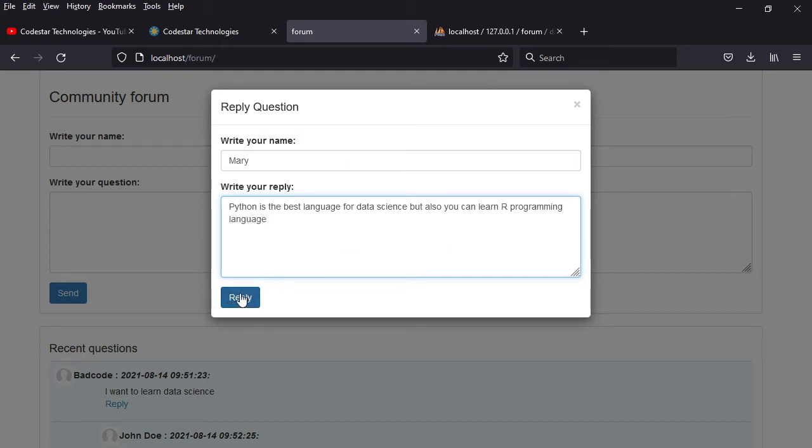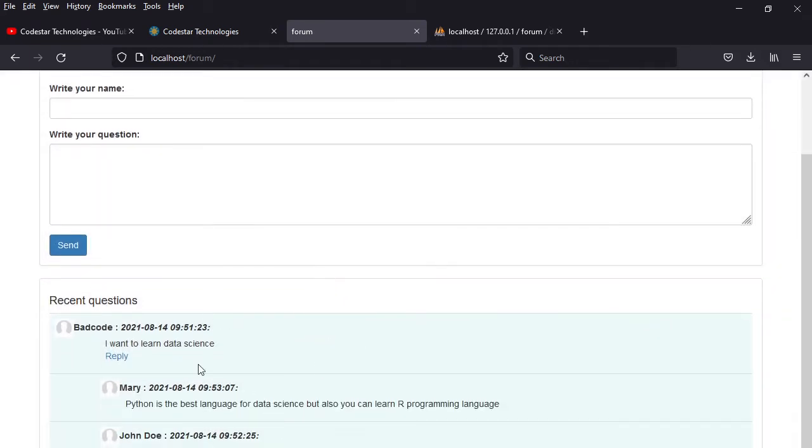So something like that. So this can reply, and as you can see, there are the post plus the comments.